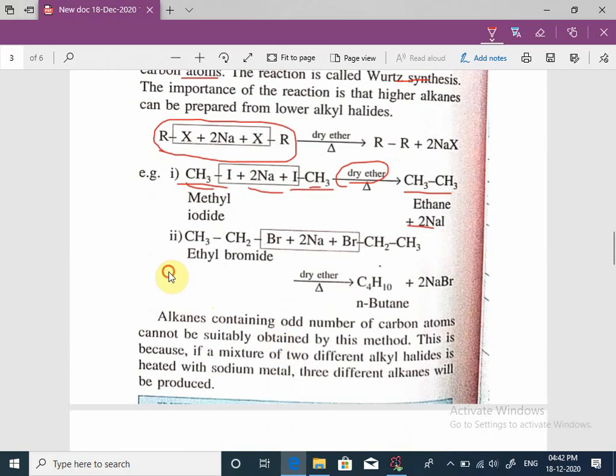Next, see the next example, ethyl bromide. When two molecules of ethyl bromide are heated in presence of sodium metal and dry ether as a solvent, then these two groups are combined and there is formation of n-butane and the byproduct sodium bromide. These two sodium and these two bromine form 2 NaBr.